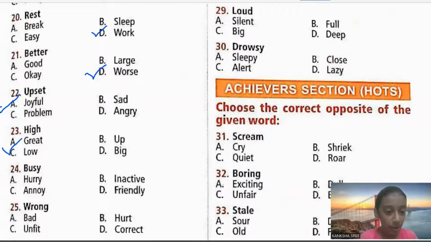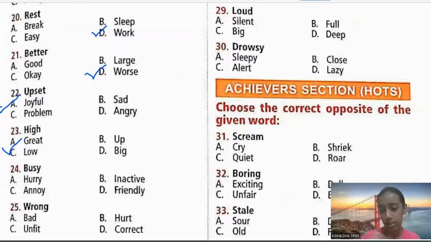Next, 24th one. Busy. So what do you mean by a person being busy? A person being busy, in the sense he has too many works to do and is unable to manage all the works at a particular time. That person or that situation can be described as busy. So what will be the opposite of busy? Is it hurry? No.